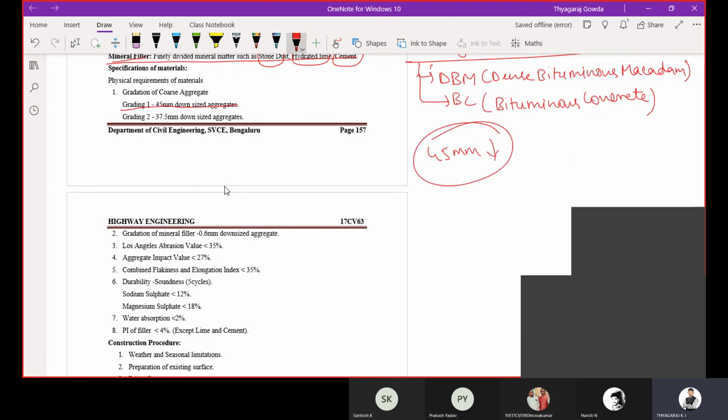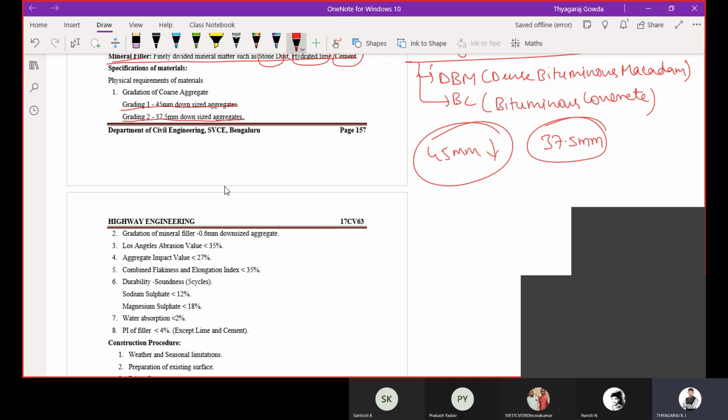The aggregates which are passing 45 mm sieve size can be utilized for the construction of dense bituminous macadam. Then aggregate grading 2, which is 37.5 mm and down size aggregates. The aggregates passing 37.5 mm sieve size can be utilized for the construction of dense bituminous macadam.